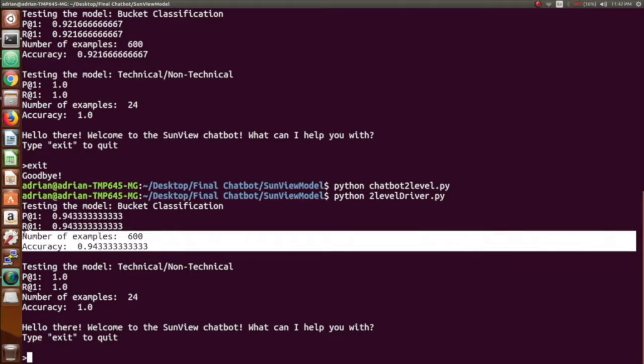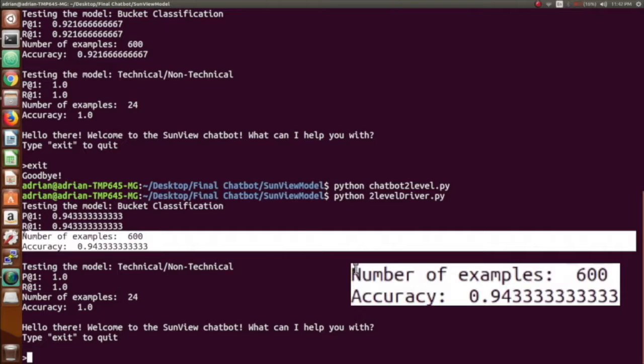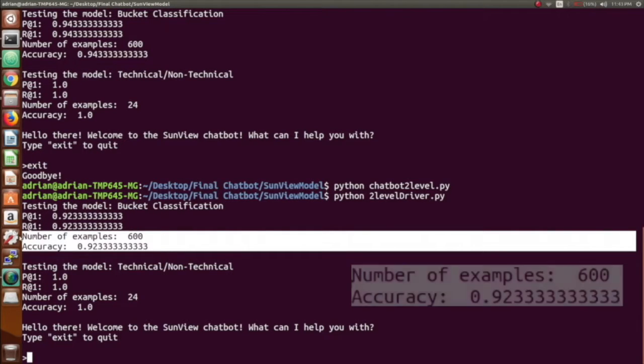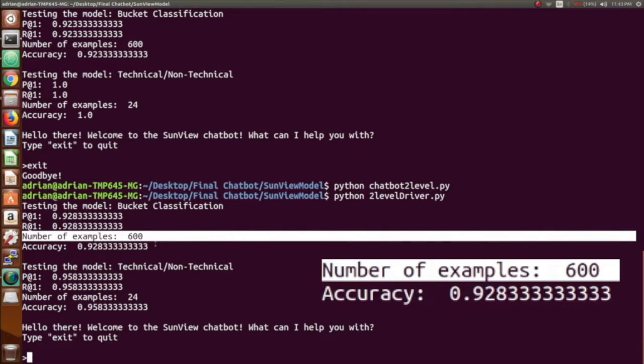So following what we have demonstrated for group A, we can now clearly see how for group B the accuracy is 94.33%. For group C it is 92.33%. And finally for group D it is 92.83%.